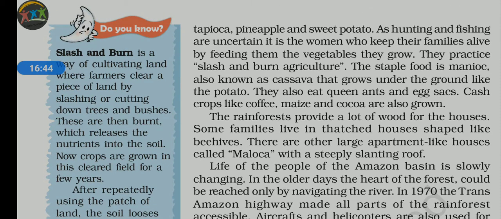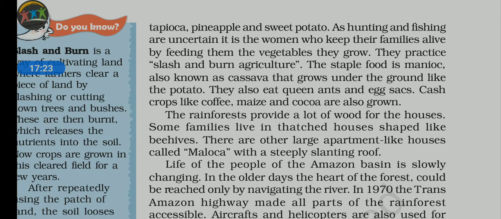What is the meaning of slash and burn agriculture? Slash and burn agriculture means agriculture done by cutting down the plants and trees, and such vegetation they usually set on fire, and the ashes are mixed in the soil to increase the soil fertility. But that soil fertility cannot be continued for a long period of time. The people are compelled to leave that place and go to another region. So we have got the concept of shifting agriculture here. So the people usually practice shifting agriculture.